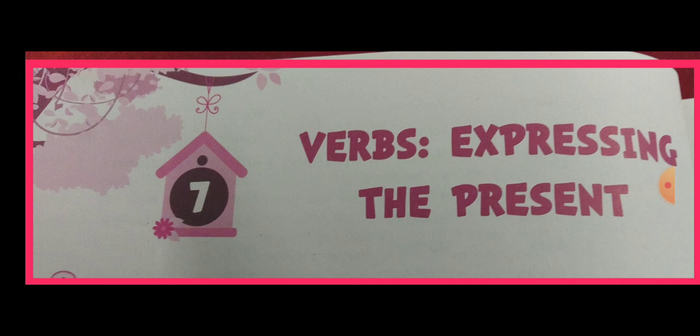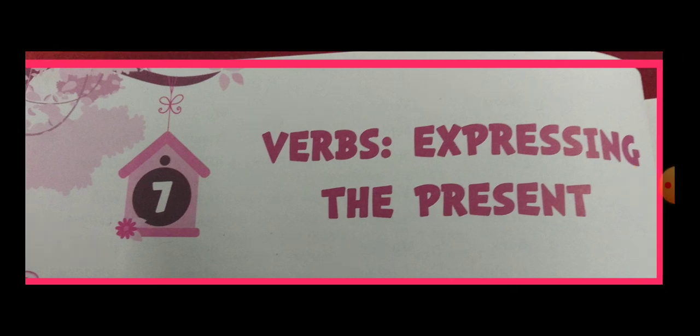As we all know, there are three chief parts of a verb: the present tense, the past tense and the past participle. So here, as the present tense is the first form of the verb, in the present tense we use the first form of the verb. But how is it used? We will study that in this chapter.